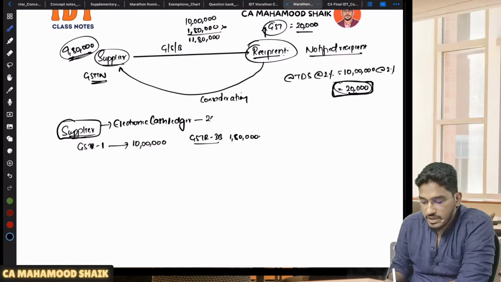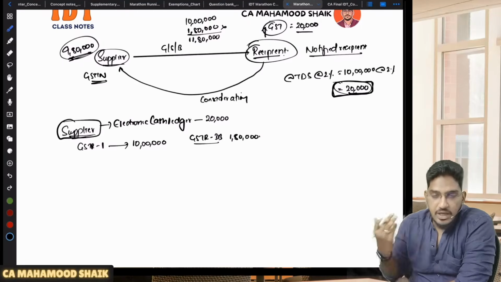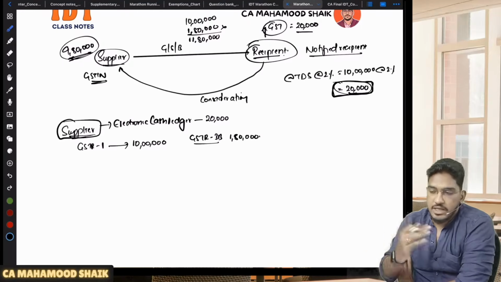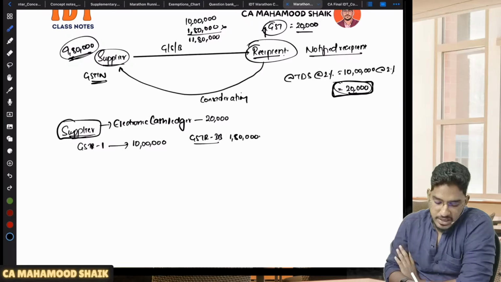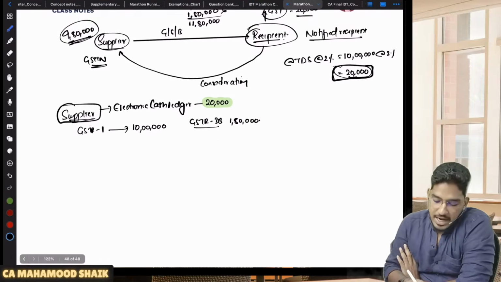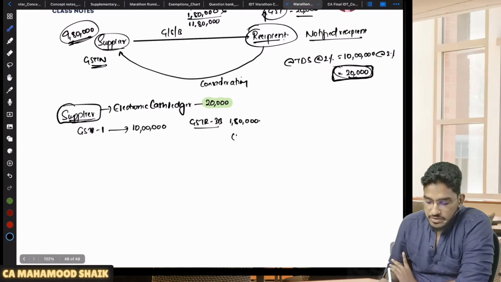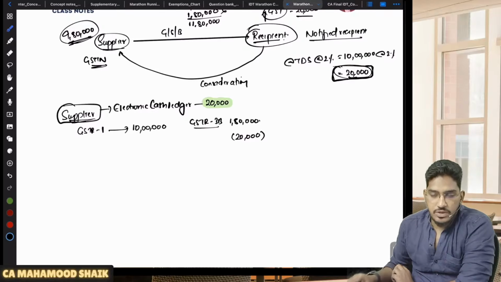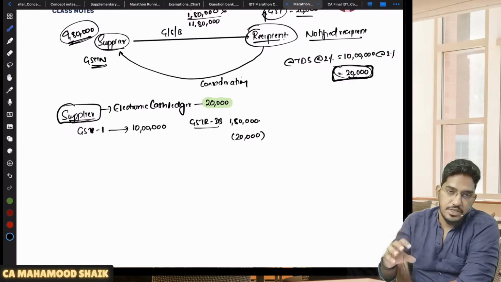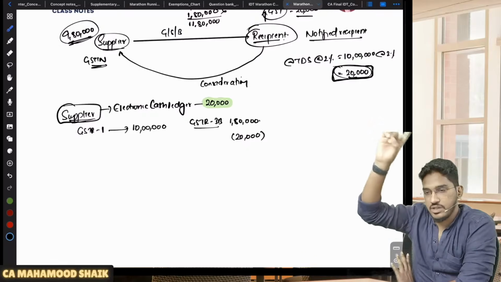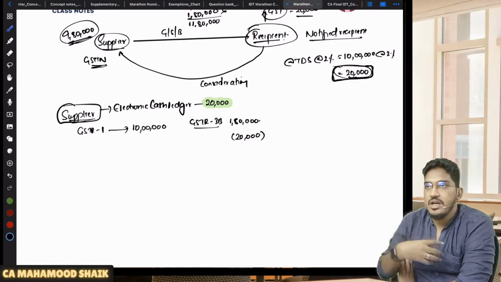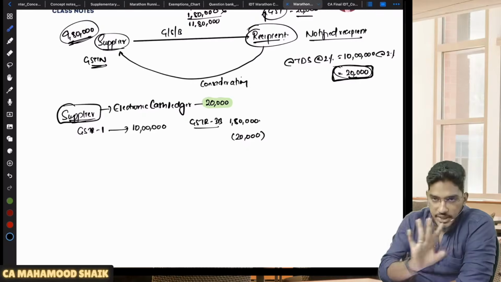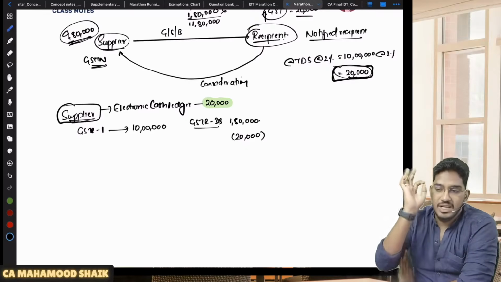How much amount can he claim, sir? That 20,000 rupees, whatever TDS has been deducted by the recipient and deposited with the GST department against the GSTN of the supplier, you can claim in your electronic cash ledger. That 20,000 rupees you can use for discharging the payment. Your money has been deducted, and the recipient has deposited it with the GST department. Not credit, my dear students, you can claim it in your electronic cash ledger.